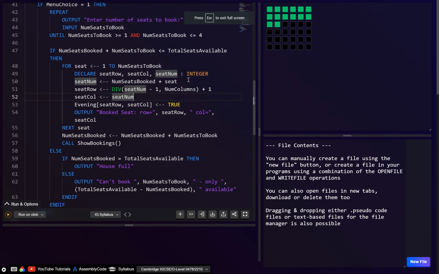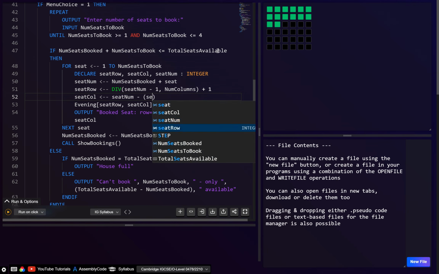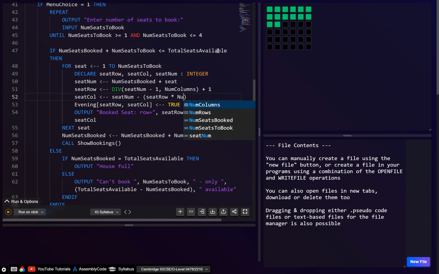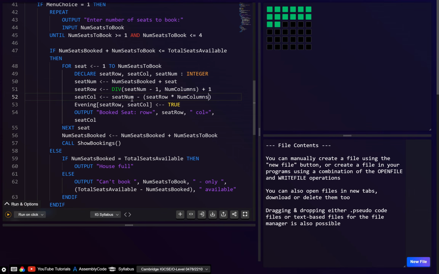All right, it's probably a little tricky. So let's say, for example, the seat number is 15. Well, then what we want to do is minus the seat row, and then that's going to be multiplied by the number of columns. So I think here, again, if this is 15, then minus what, 2? And in fact, this seat row actually has to be seat row -1.